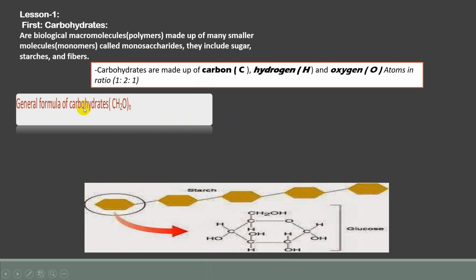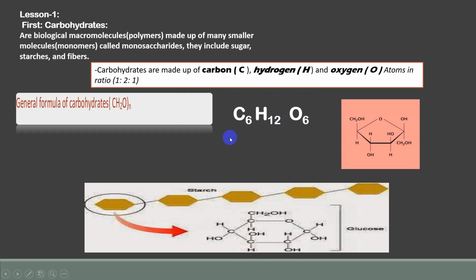What is the general formula of carbohydrates? CH2O, n. It means 1 to 2 to 1. Let's take an example to understand. For example, when the C is 6, this is the first one, which is 1. Number 2, H is 12. So it's 6 times 2 equals 12. This is 2. Then O is 6. It's the same, 1.